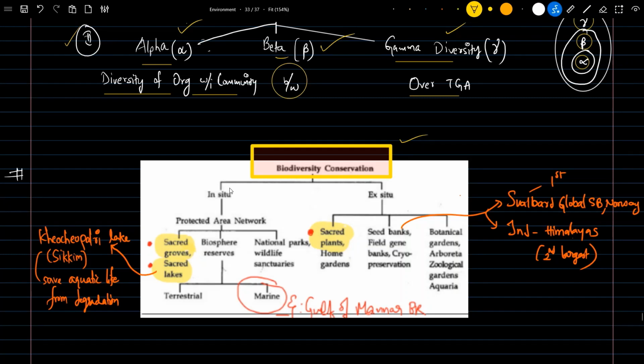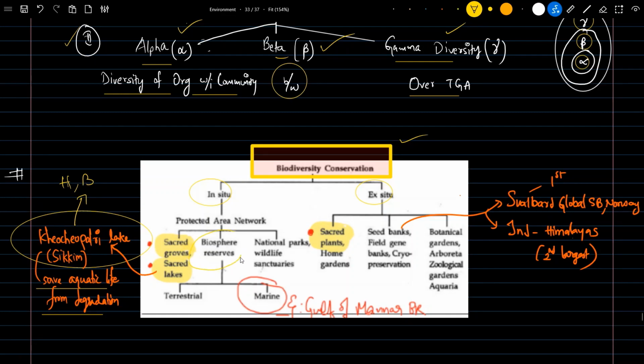So there will be two types: in-situ conservation and ex-situ conservation. In-situ conservation means nothing but protected area network. It may be of different types, like sacred groves, sacred lakes. This is an example of a sacred lake which is present in Sikkim. Here, this lake is being protected by Hindus and Buddhists in Sikkim. The purpose is basically to save the aquatic life from degradation.